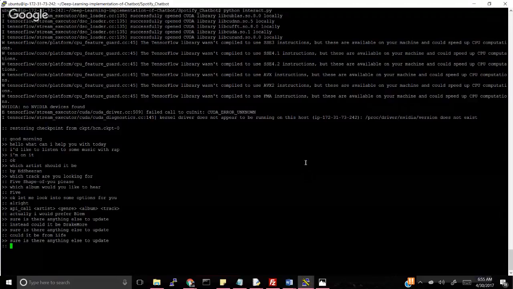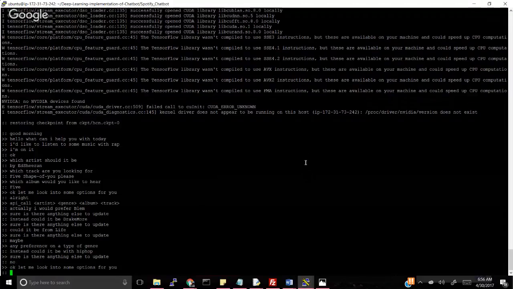Chatbot again asks me if there's anything else I'd like to update. I say maybe I would like to update something else. It now asks me if there's any preference of genre that I would like to update my input with. So say I want to listen to hip hop. The chatbot now asks me if there is anything else that I would like to update. I say no.